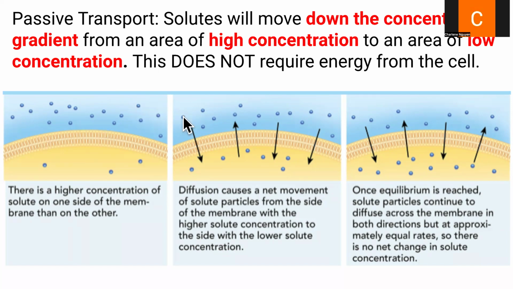So the idea of passive transport is that we want to reach equilibrium. We want to reach a point where it's going to be equal. So these solute particles are going to want to move in order to maintain equilibrium and to keep the concentrations equal inside and outside of the cell. So now we have solute particles moving into the cell because it's trying to move from an area of high concentration to low concentration. So that's called moving down the concentration gradient, and that does not require energy from the cell.